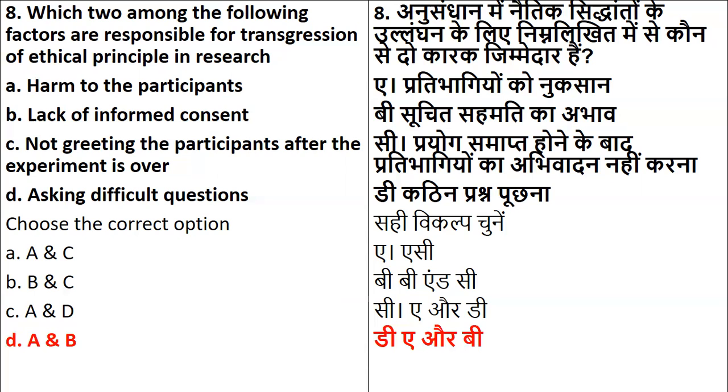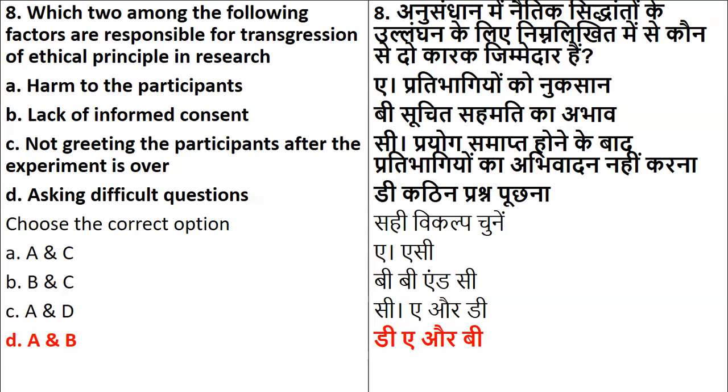Harm to participants, yes, no doubt. We can never harm the participants of the research method. A research scholar will never harm the participants. It is completely out of the law. Lack of informed consent, now what does this mean? In research, it is very important, especially if you are getting a research questionnaire filled or doing observation, that you take the consent, especially when it is minors below 18, and you need to do some experiment or some research on them.